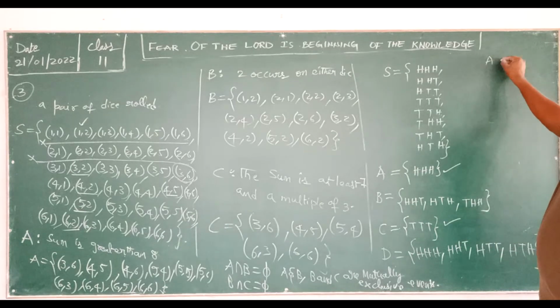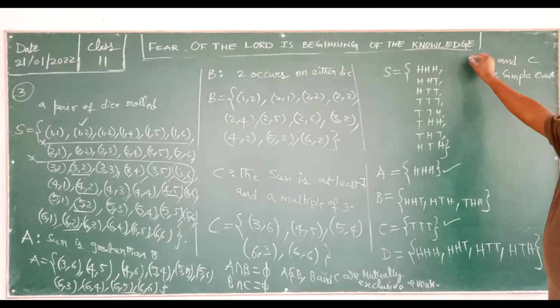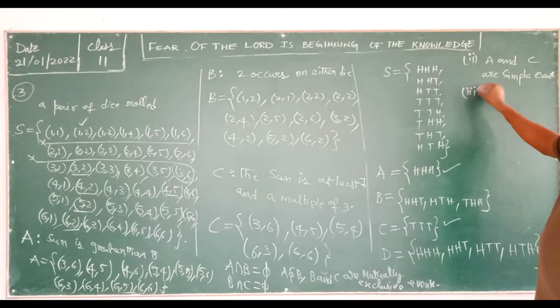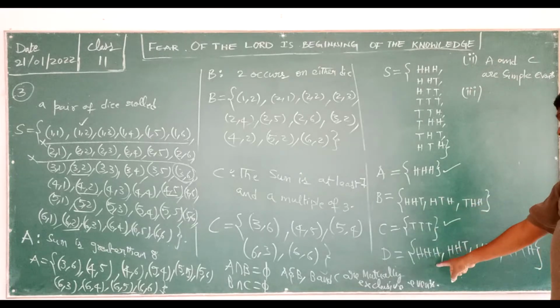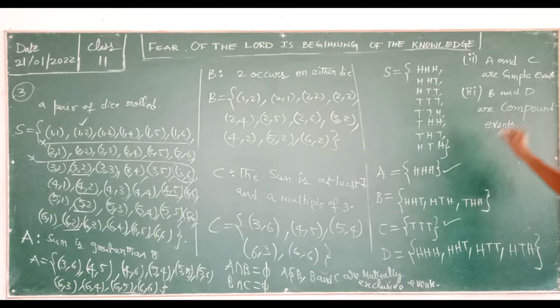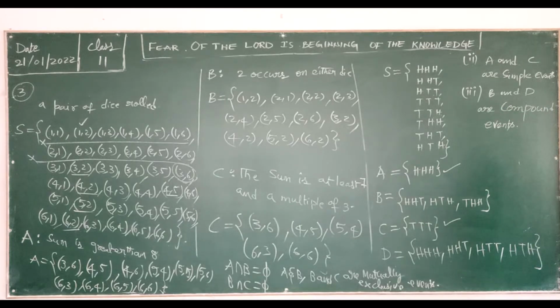So A and C are simple events. And third, B and D are compound events, more than one sample point. Here more than one sample point is there in both, because of that B and D are compound events.